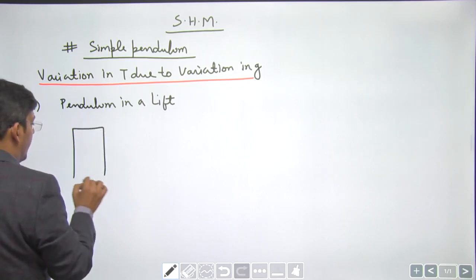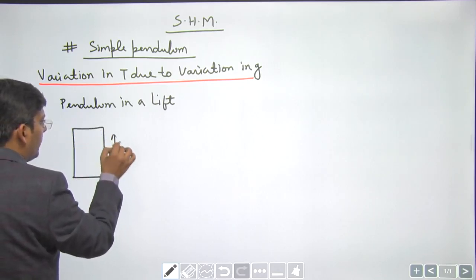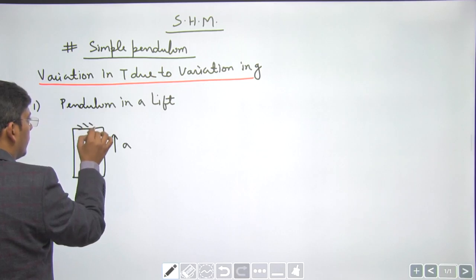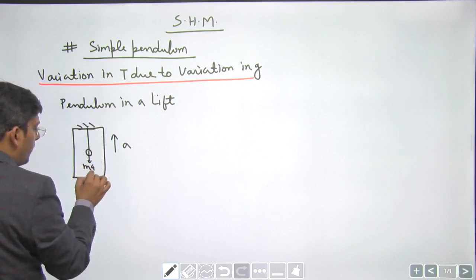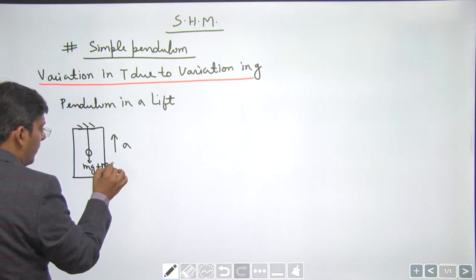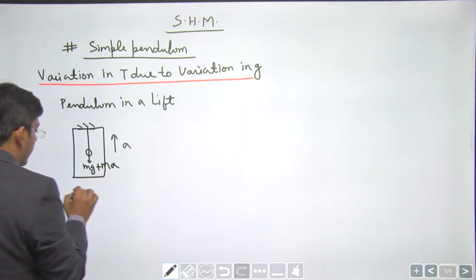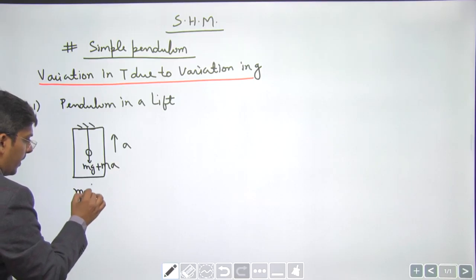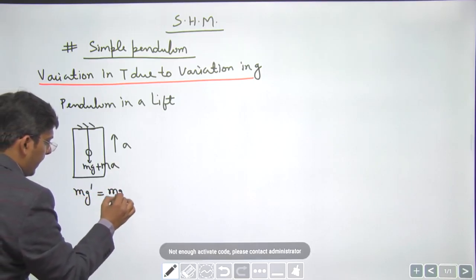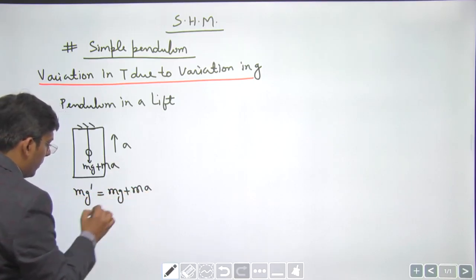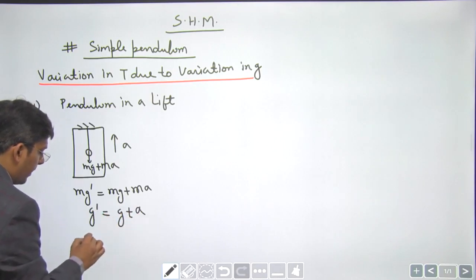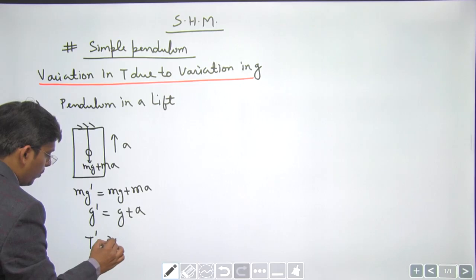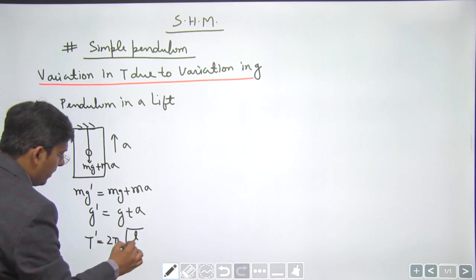In the case the lift is moving upwards, along with mg, a pseudo force also acts on the bob, mg plus ma, right? So this mg dash, the resultant force, becomes mg plus ma, and g dash becomes g plus a. So in this case the time period of the pendulum becomes 2 pi root L by g plus a.